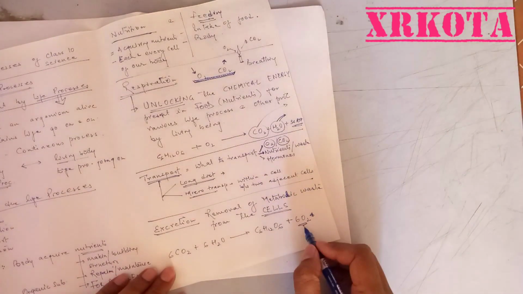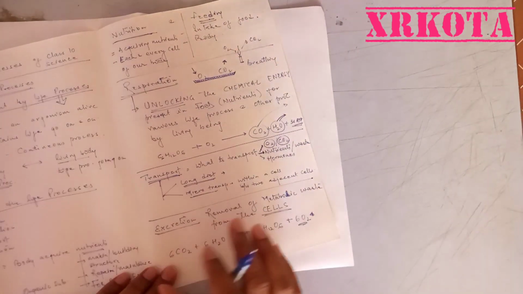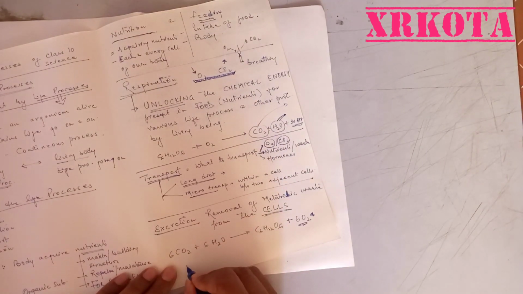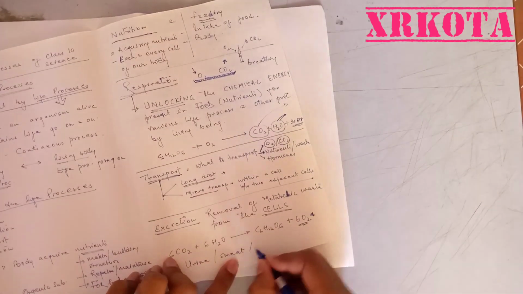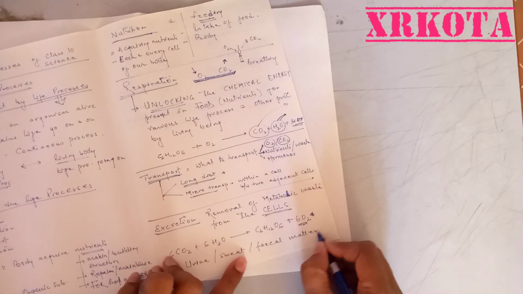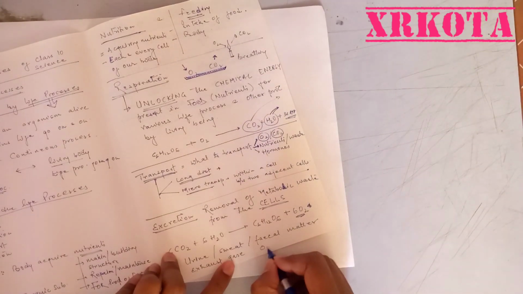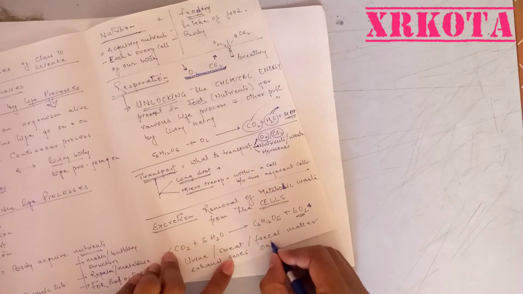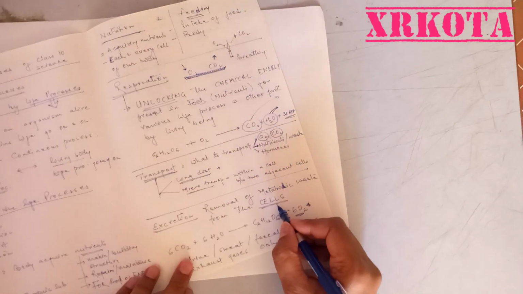So anything which is not required by the cell at that particular moment has to be removed, and this process is called excretion. Excretion should not be confused with voiding of urine or sweat or fecal matter or exhaust gases only. But they are the major level, while the excretion is actually taking place in the cells.